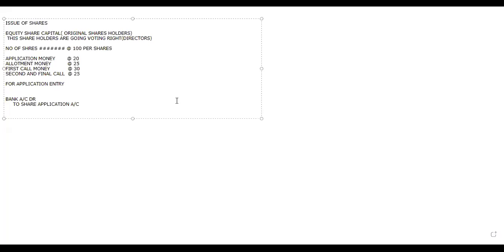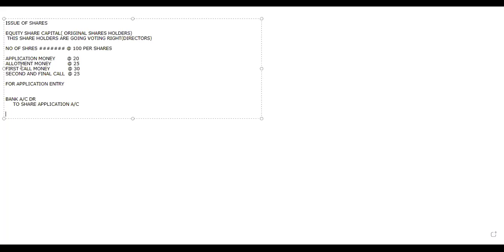Now, here one more thing for every entry. Here I have made 4 divisions, so for 4 divisions, I'm going to have two entries. One is the actual entry, and the next one is the transfer entry, in simple terms a due entry. Why is it like that? We call it a due entry because in the balance sheet, I'm not supposed to show separately as application, allotment, first call, final call.